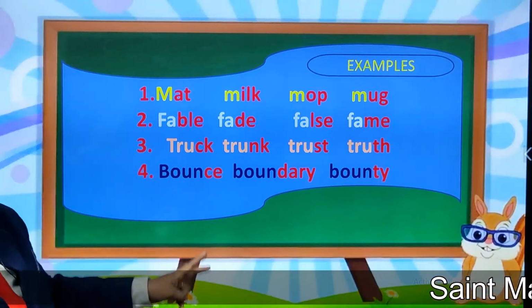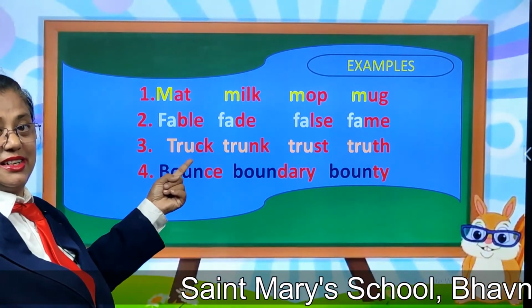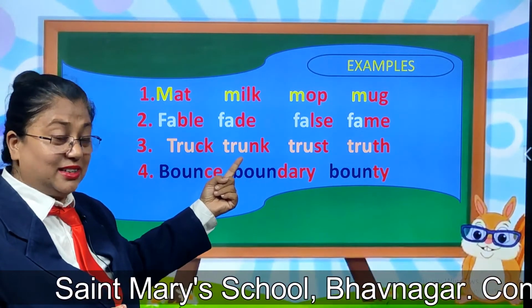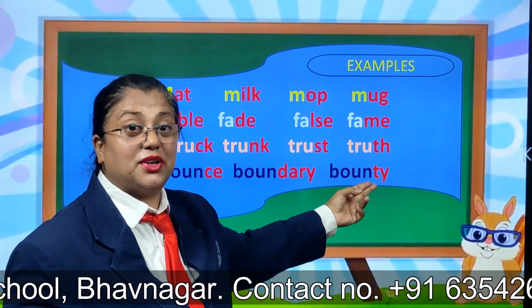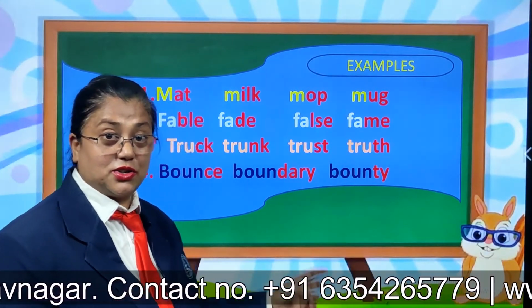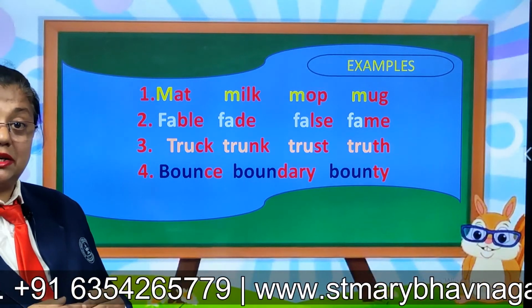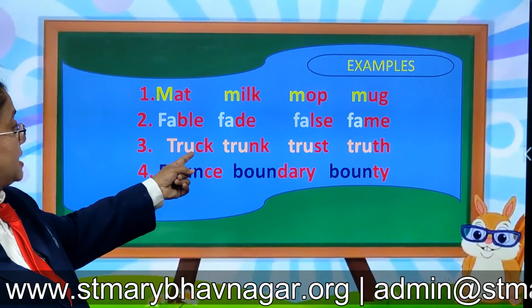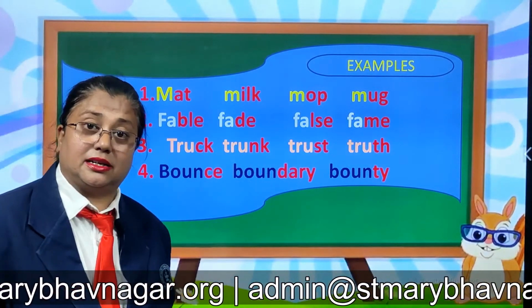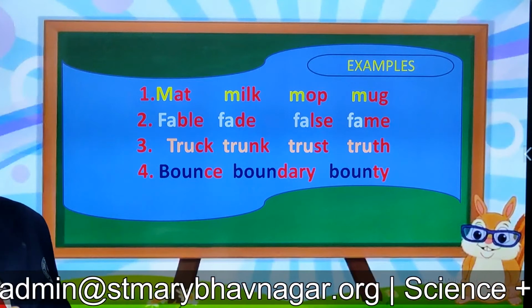Third one, three letters are the same. T-R-U, T-R-U truck, T-R-U-N-K trunk, T-R-U-S-T trust and T-R-U-T-H truth. So you see the three letters are the same. Then we start arranging the alphabetical order from the fourth letter of the word. That is C, N, S, T. The fourth example is about four letters in a word.